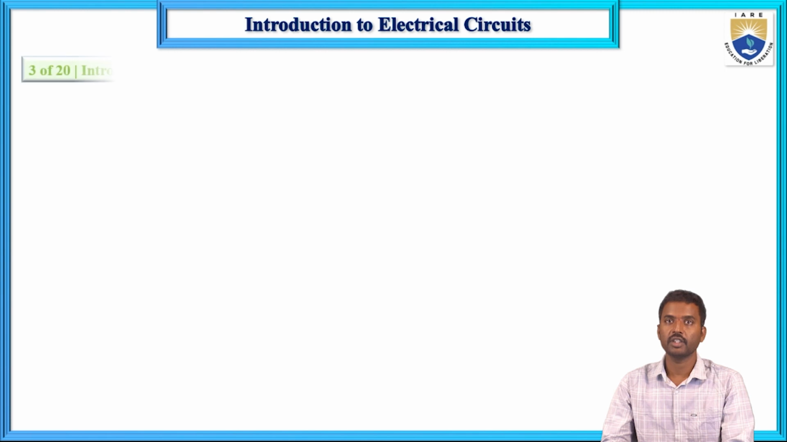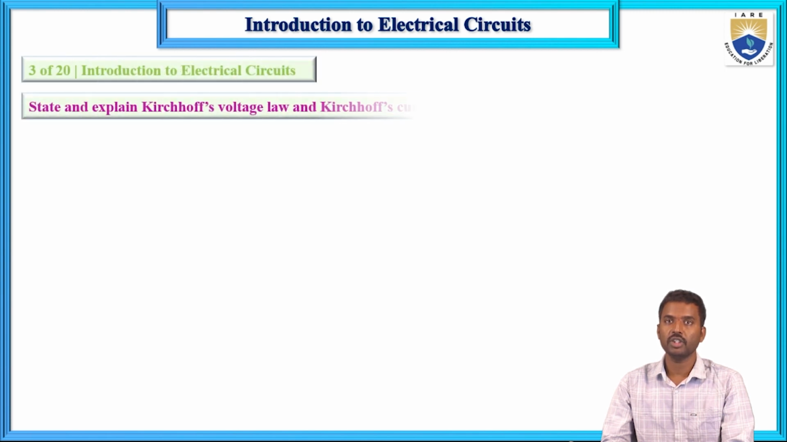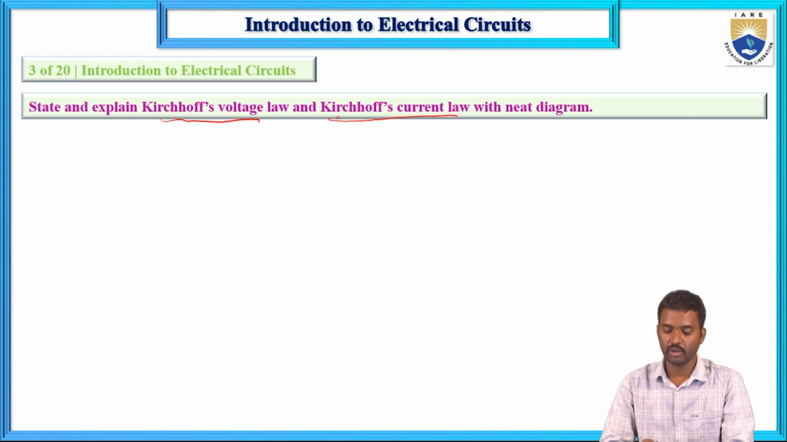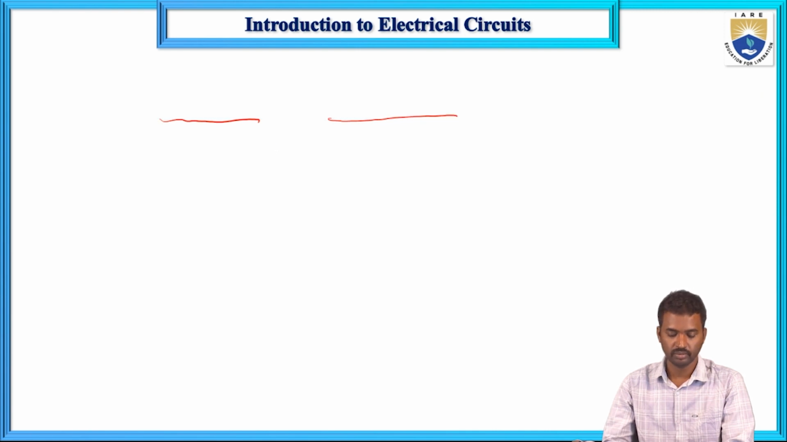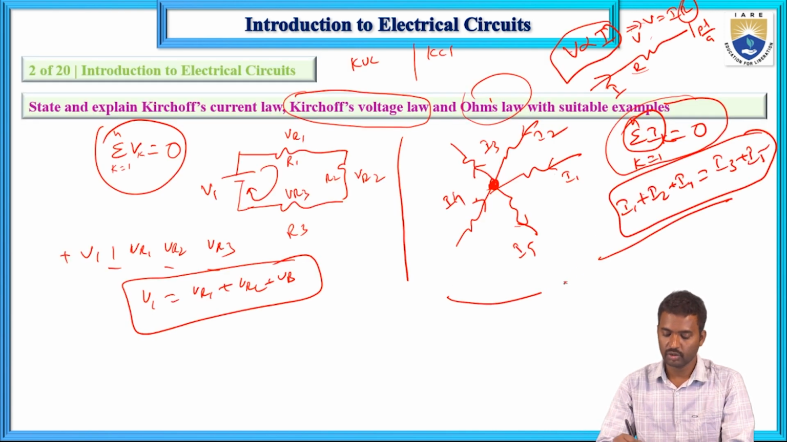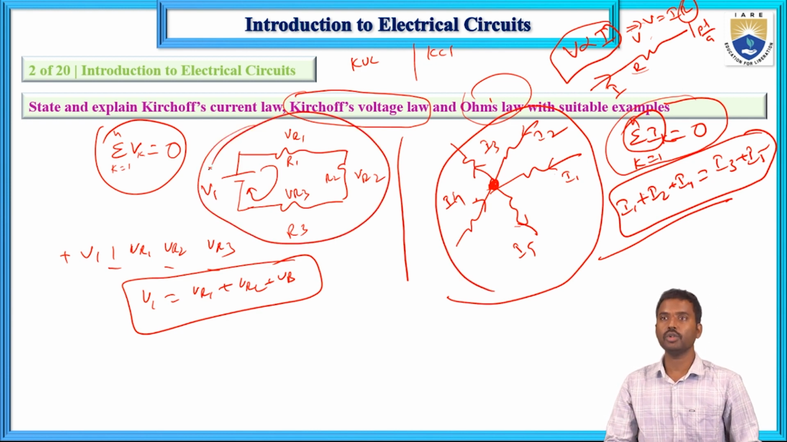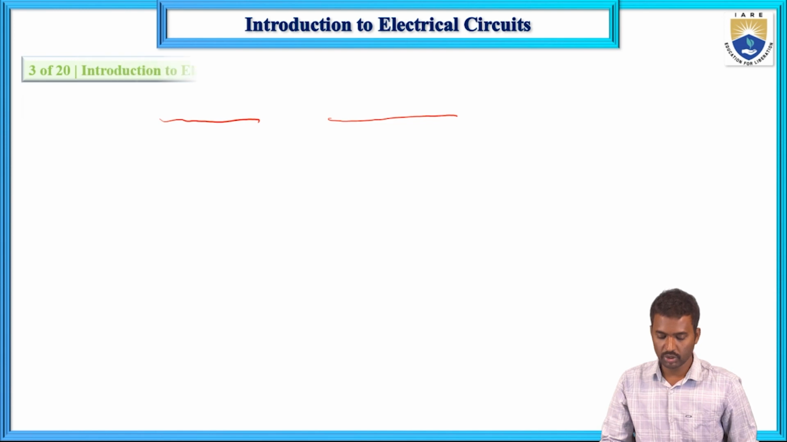Now next, third question. The same question is repeated here: the Kirchhoff voltage law and current law with neat diagram. Same diagram, these two diagrams. So in the previous diagram, this one and this one, with the examples and a neat diagram. Same question.